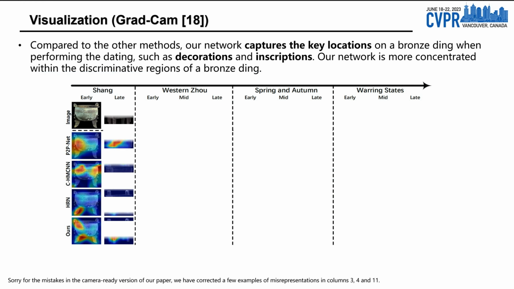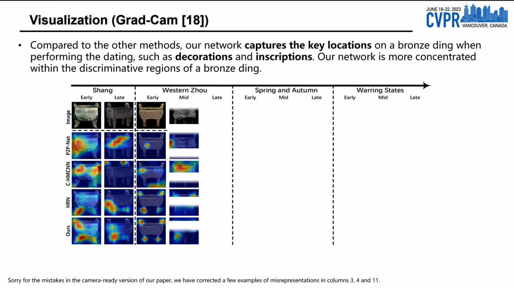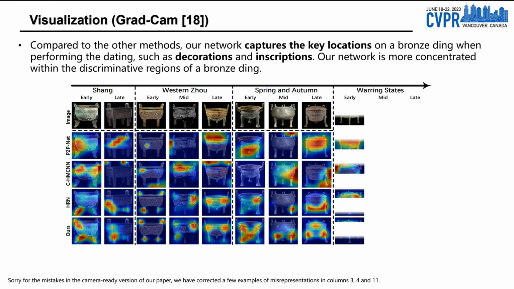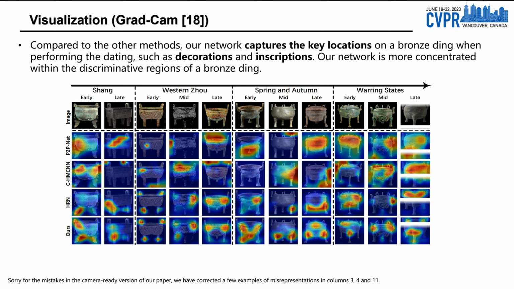To demonstrate that our network can capture important regions of interest useful for bronze ding dating, we adopt Grad-CAM for an intuitive visualization. For comparison, we also conduct the same visualization for the single granularity method P2PNet and the multi-granularity methods HRN and CHMCNN, which also exhibit competitive performances. Compared to the other methods, our network captures the key locations on a bronze ding when performing the dating, such as decorations and inscriptions. Our network is more concentrated within the discriminative regions of a bronze ding.